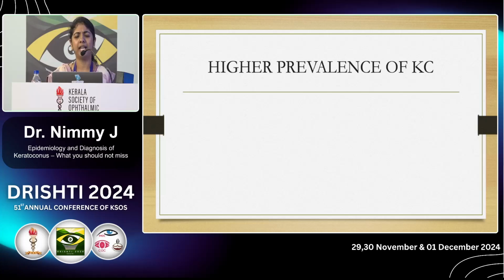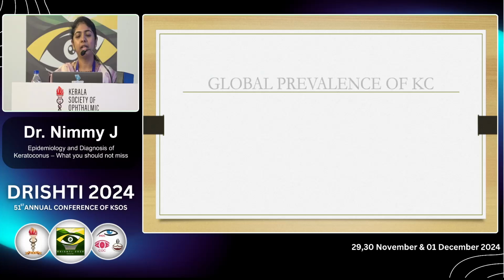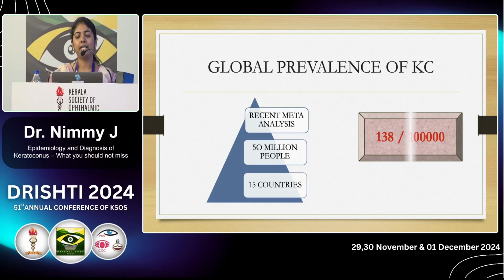So it is clear that there is a higher prevalence of keratoconus in Asia, especially Middle East Asia, and Oceania. A recent meta-analysis was conducted among 50 million people from 15 countries, and they found a global prevalence of 138 in 1 lakh.